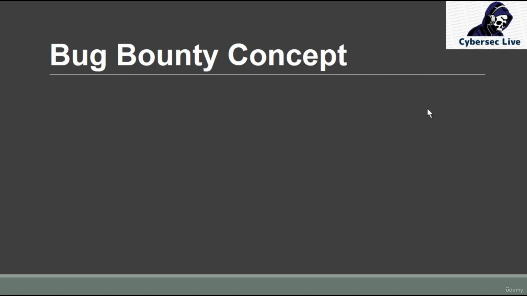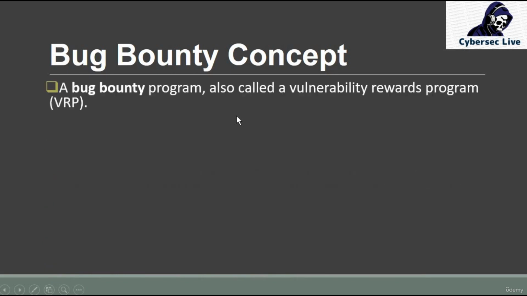Definitely, once you find any bug or vulnerability, it should be in that responsible disclosure program. If I read the first line, a bug bounty program, also called a vulnerability rewards program, that's not wrong, right? This is true because the organization will pay you as per the criticality and severity of that bug, whether it's a P1, P2, P3 or P4. Whatever the severity, they will pay according to that.